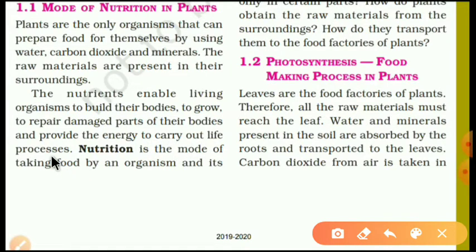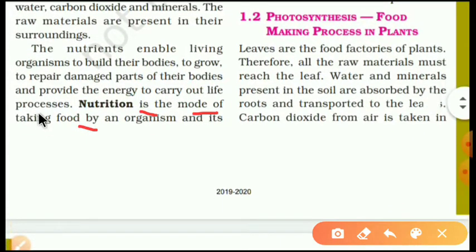So once again there is a question, why are nutrients required for living organisms or for us? Then the answer is the nutrients enable living organisms to build their bodies, to grow, to repair damaged parts of their bodies and provide the energy to carry out life processes.